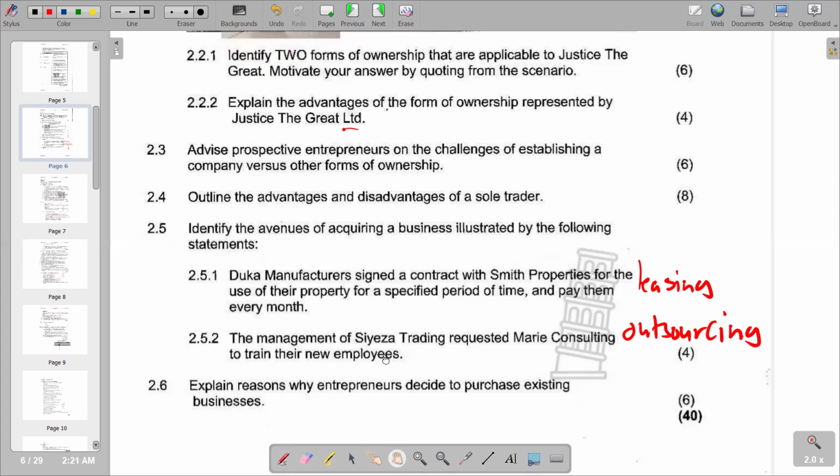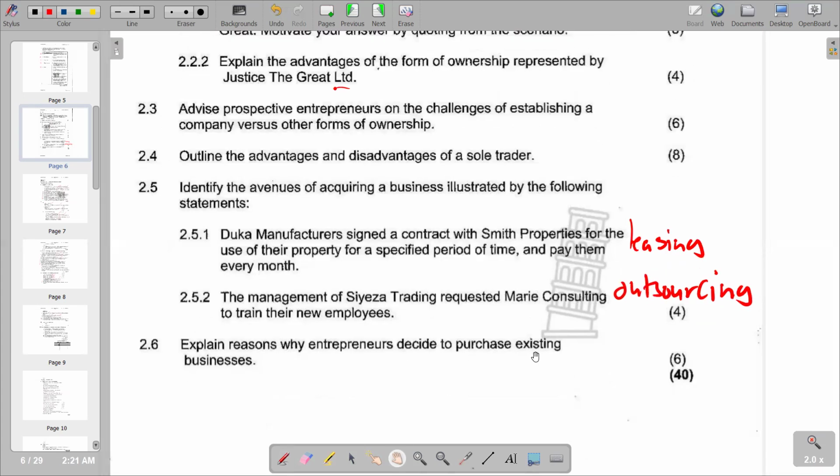Then go to the last part of our question, which is: explain the reasons why entrepreneurs decide to purchase existing businesses. So what is the reason why entrepreneurs decide to purchase an existing business? Obviously, if an existing business has been making profits, it's an advantage to purchase it. And if it has a good image, it is also an advantage compared to starting a new business whereby you have to build a good image, which can be a challenging procedure. Also, a new business is not a tried business, so there's a risk that the business can fail. So this is what we have on this part.